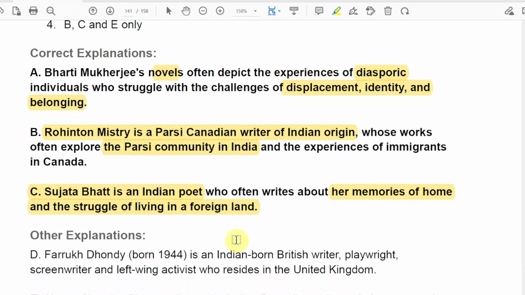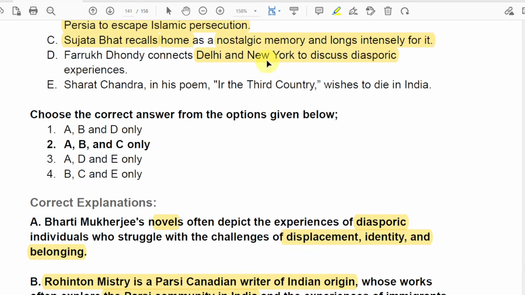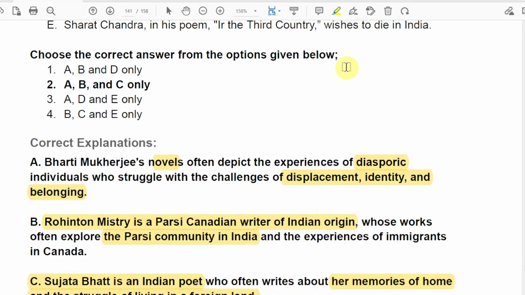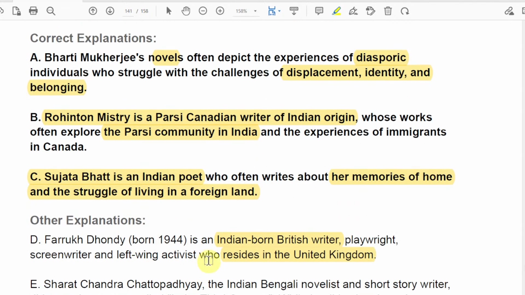The other explanation is Farrukh Dhondy. Of course, he's an Indian-born British writer, remember that, and a screenwriter and left-wing activist who resides in the United Kingdom. Our option said Delhi and New York. If he's British, maybe he talks about London or something. So this seems incorrect.